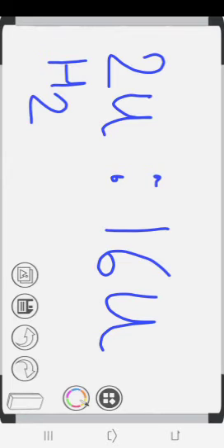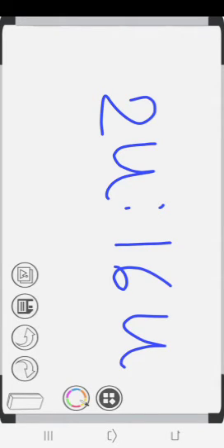So 2 mu is to 16 mu. What is the ratio of hydrogen is to oxygen? 2 is to 16.